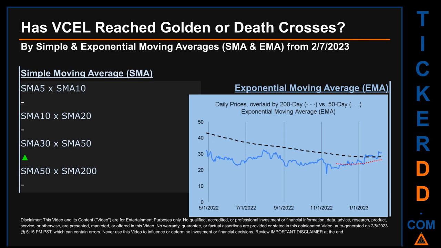Continuing with SMA, we looked across the 5 to 10, the 10 to 20, and the 30 to 50-day ranges to see if golden and death crosses had been reached. We found golden cross signal for the 30 to 50. We could not find neither golden cross nor death cross signal for the 5 to 10, the 10 to 20, the 50 to 200.